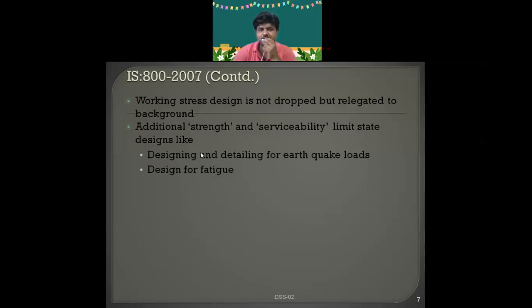What do you mean by fatigue? If you remember your engineering mechanics, fatigue means what? Fatigue is nothing but reversal of stresses that may occur. Reversal of stresses that may occur. And design for durability and corrosion.